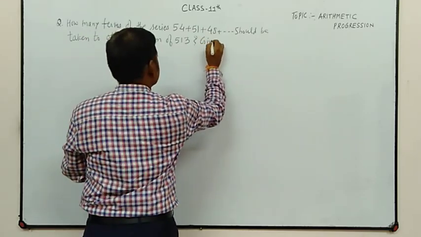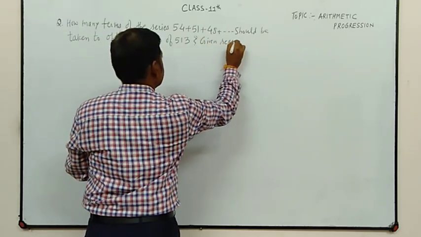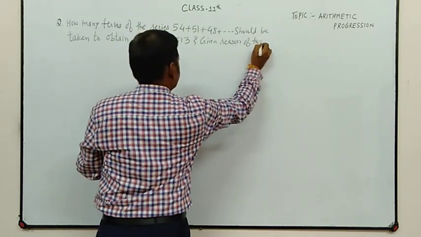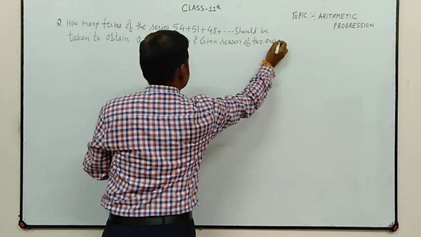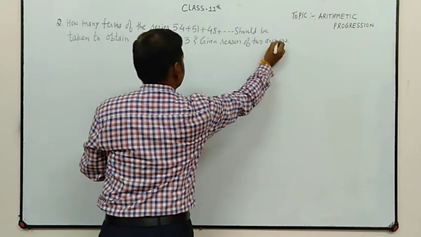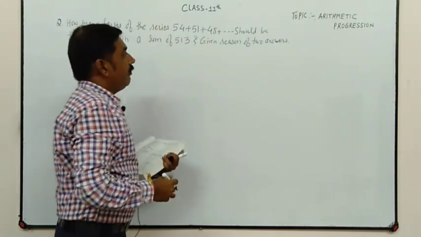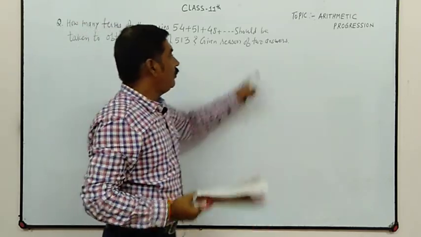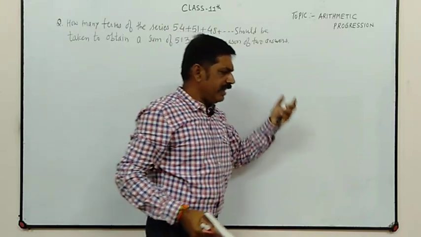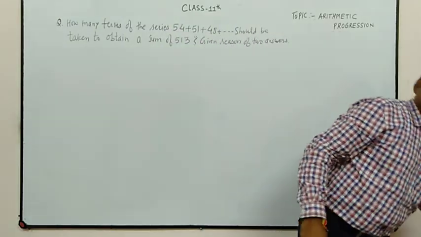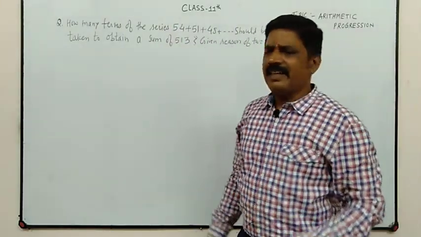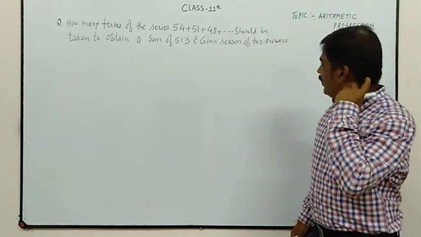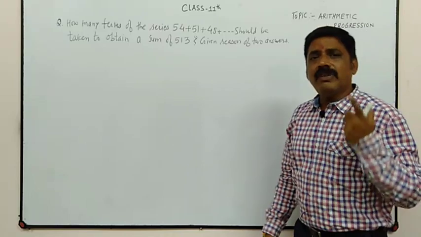Give reason for two answers. That means in this question we have to give reason for two answers. That means we should get two answers. So let us see, when we solve this question, then we will see what the two answers are.